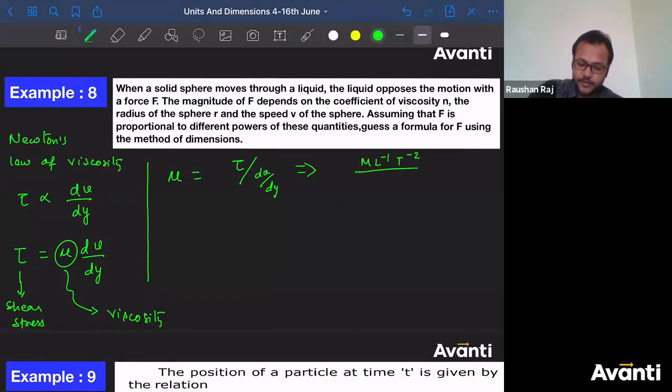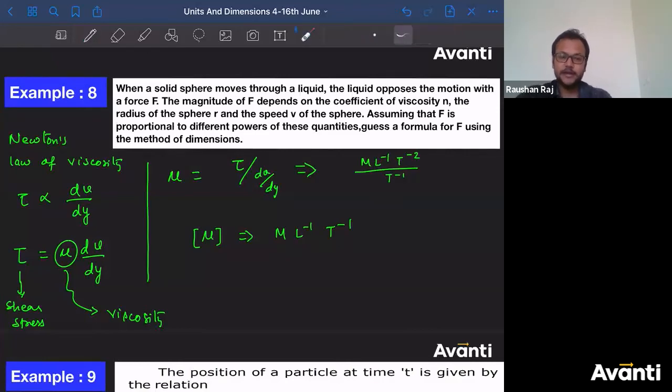So T to the power minus 1. Yes, Vikas, correct. So what is the dimensional formula for mu? Mu will have the dimensional formula M L^-1 T^-1. Now try to get the answer for force, as it suggests, assuming that force is proportional to different powers of those quantities. And what are those quantities?